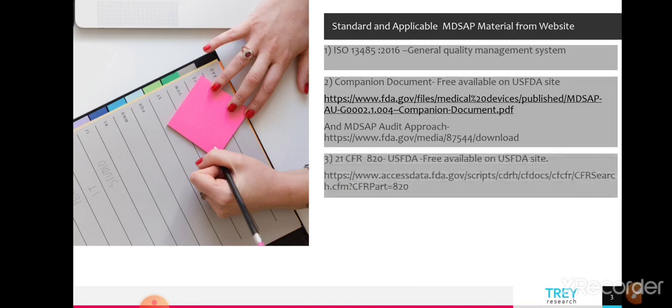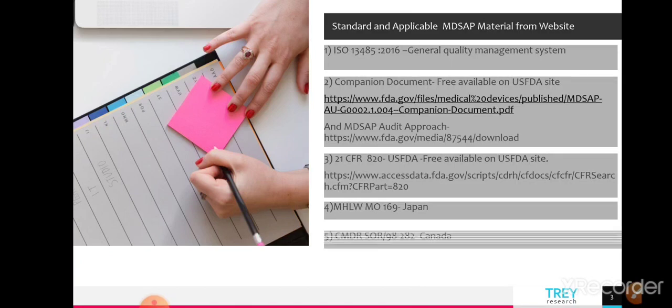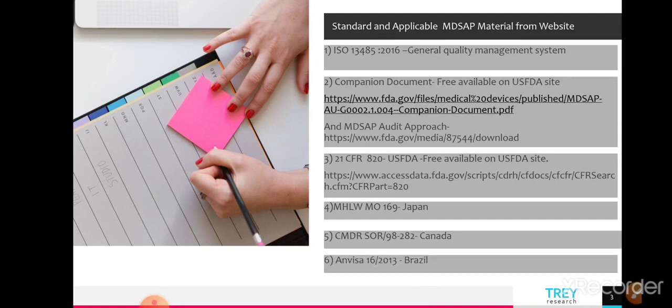Third is 21 CFR 820, which is applicable for the US FDA and also freely available on the US FDA site. Fourth is MHLW MO 169, which is applicable for Japan. Fifth is CMDR SOR/98-282, which is applicable for Canada. Sixth is ANVISA RDC 16/2013, which is for Brazil. And the seventh is TGMDR 2002 for Australia. These are all the seven major standards and guidelines required for the MDSAP.